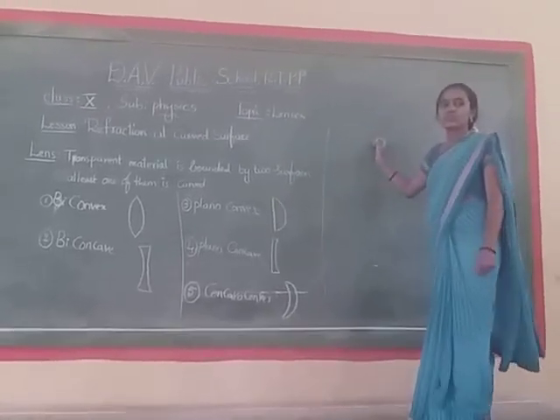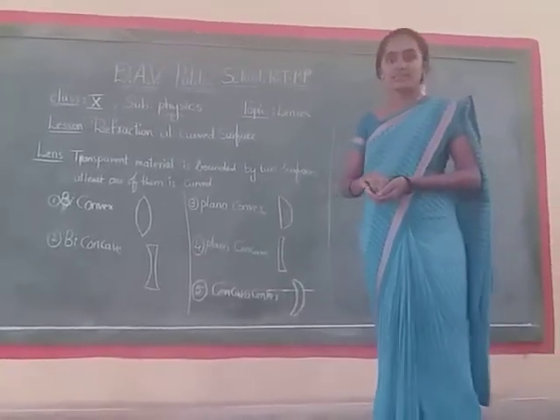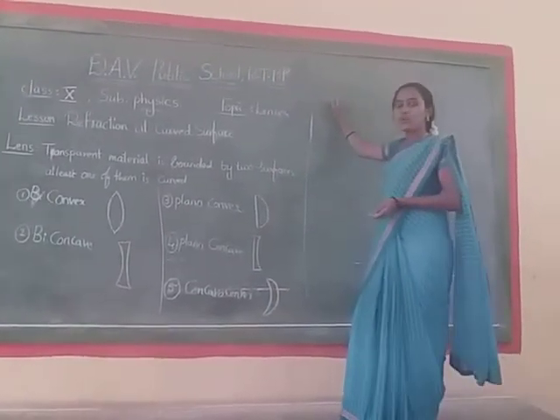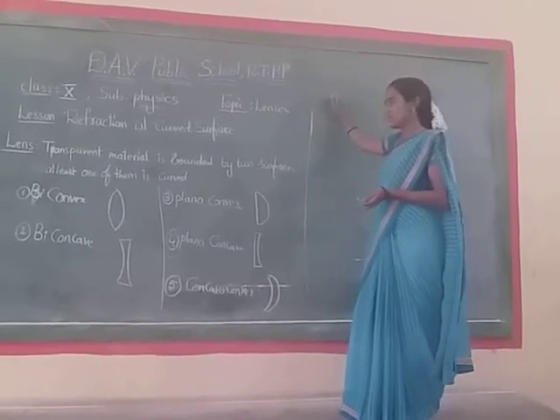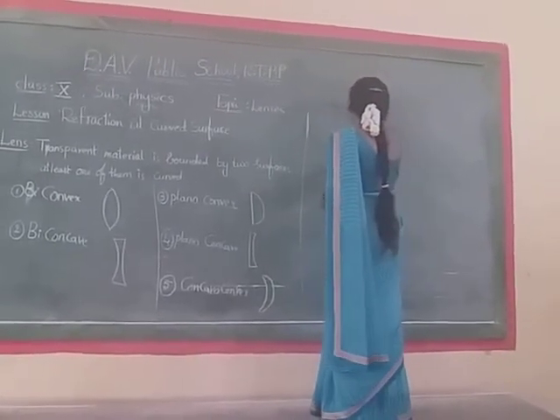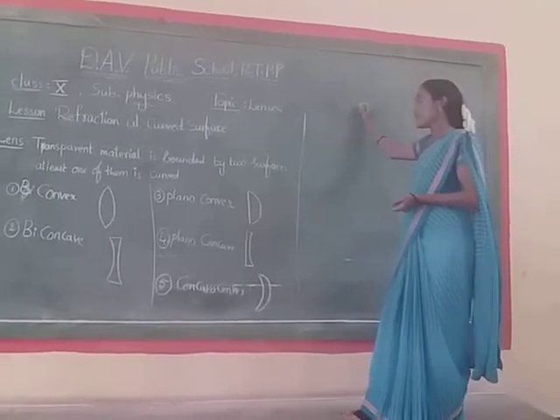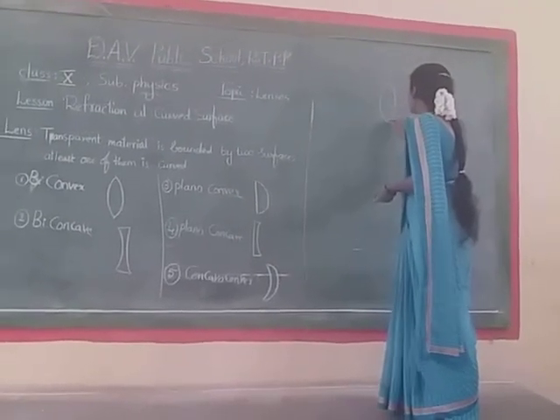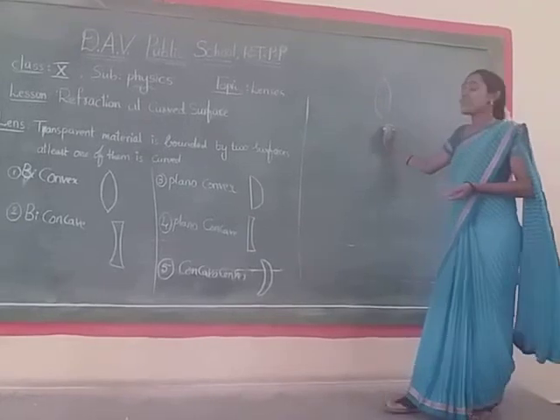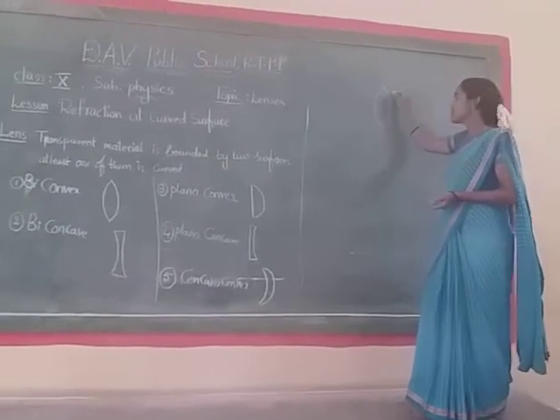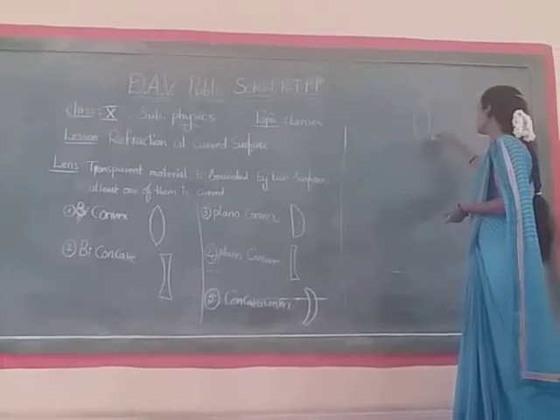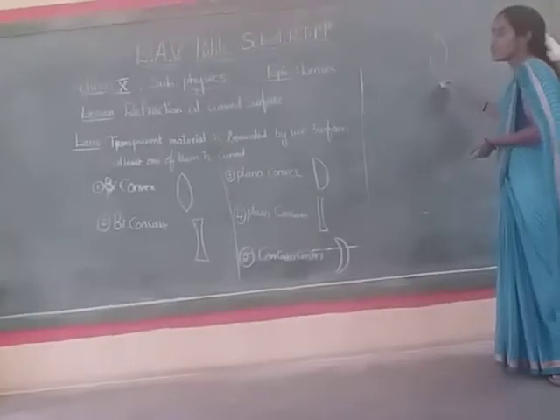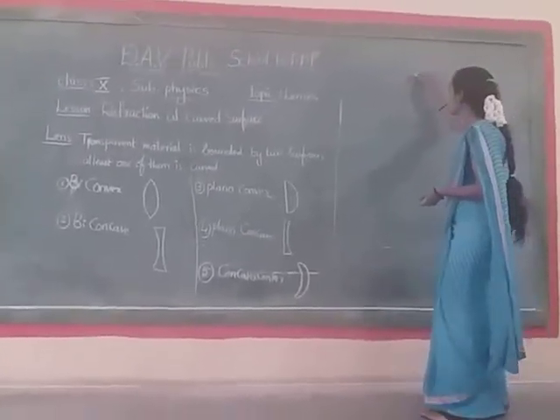Next, we are going to discuss the focal length of the lens. Before going to the focal length, we need to know some basic points about the lens. Let us consider a biconvex lens. If we extend these curved surfaces, we will get two spheres. If we extend one surface, we get one sphere, and if we extend the second surface, we get another sphere.